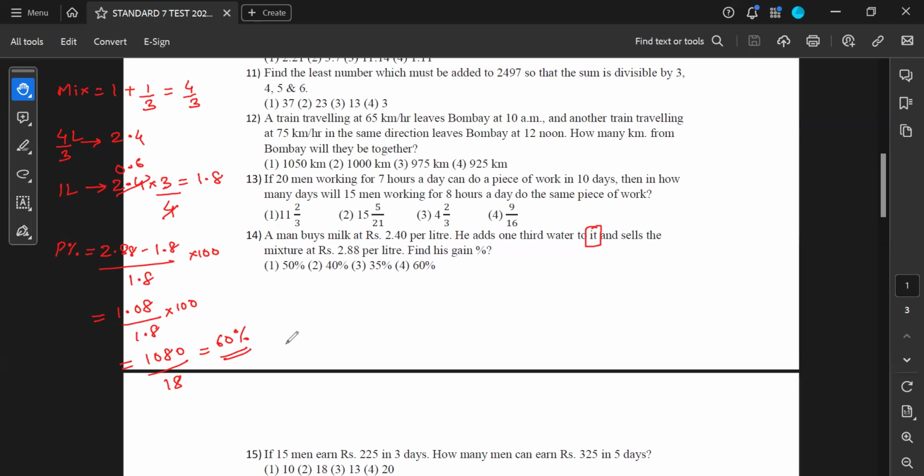Sir, I have a doubt in one part, where you did 1 liter is equal to 2.4 into 3 by 4, because 4 by 3 liters cost price is only 2.4. So for finding for 1 liter, you did like that. Yes. So basically, when I take 3 to the other side, division becomes multiplication. I take 4 to the other side, multiplication becomes division. And when I take 4 by 3 to the other side, I'm left with 1 over here. So that's how this math works. Okay, sir.